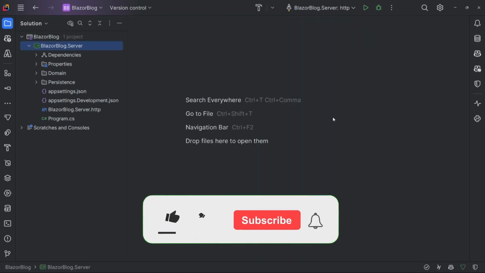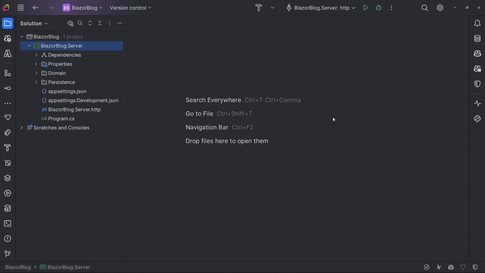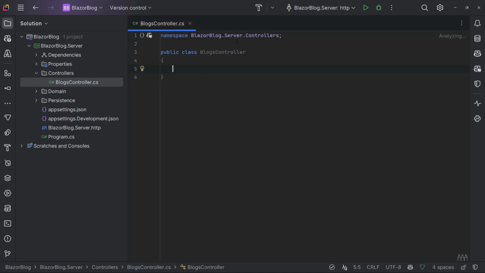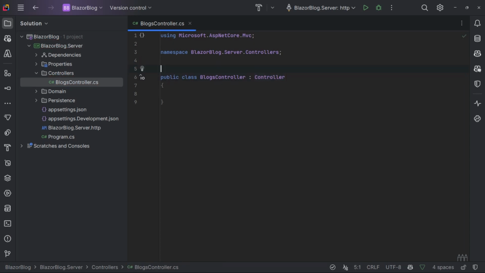So the final part to add for this first tutorial will be to add a controller so that we can add and retrieve data from the database via our API. So let's go over to our project and add a new directory called Controllers. In there, I'm going to add a new class and I'm going to call it BlogsController. The BlogsController will need to inherit from Controller, and I'm going to add an attribute called ApiController. I'm also going to add an attribute of Route, and I'm going to say that the route for this controller will be api/blogs.